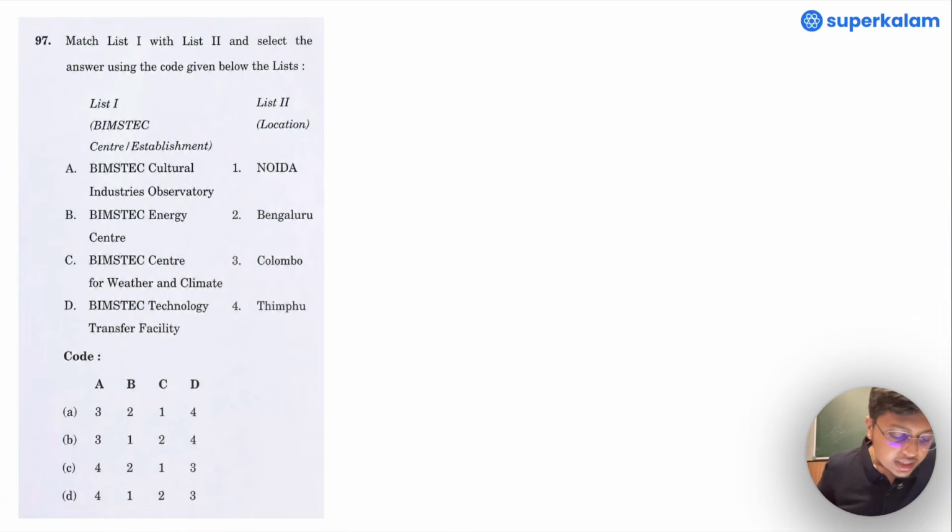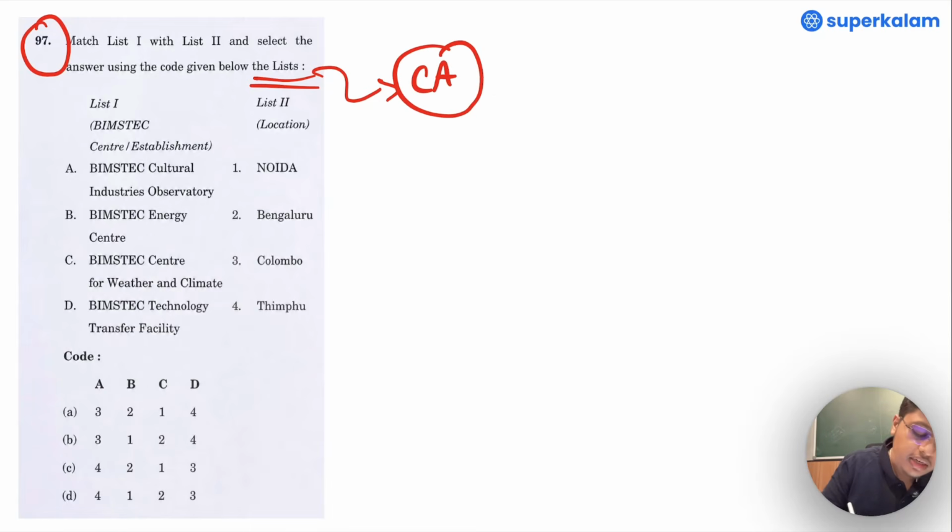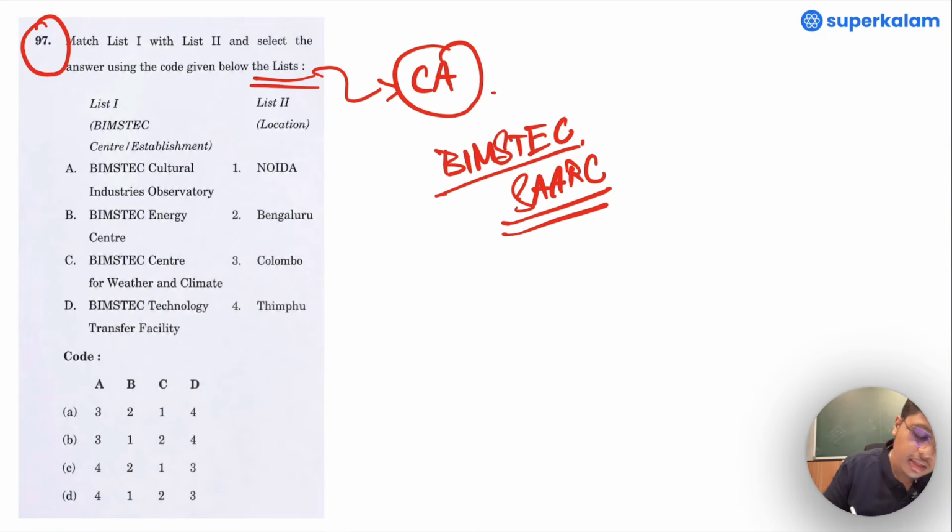Okay, now let us come to question number 97. Match list 1 and list 2 and select the answer using the code given below the list. This is also current affairs related. If one has been doing minute analysis of multilateral organizations like BIMSTEC, SAARC, etc., they have been in the news, and so have their regional developments.